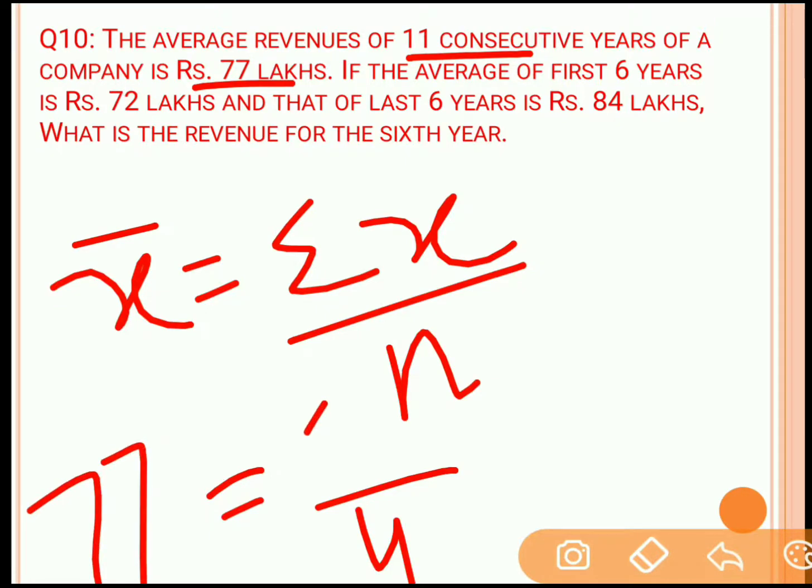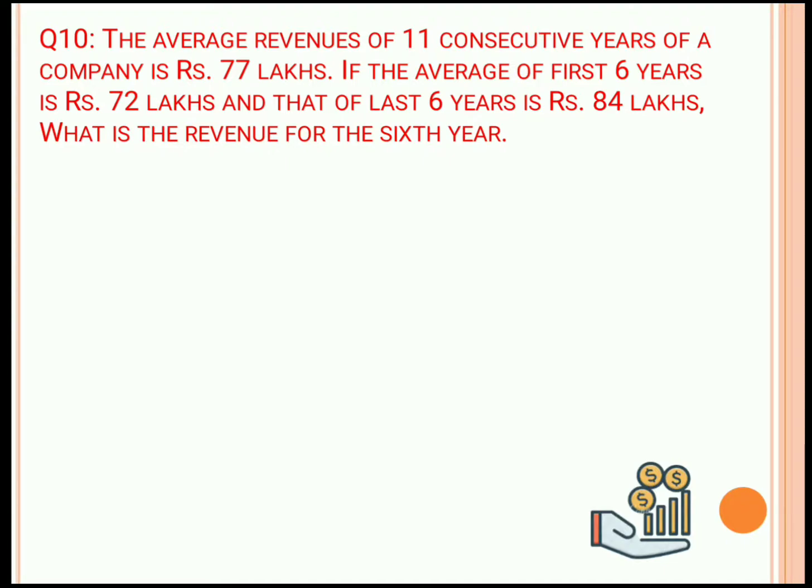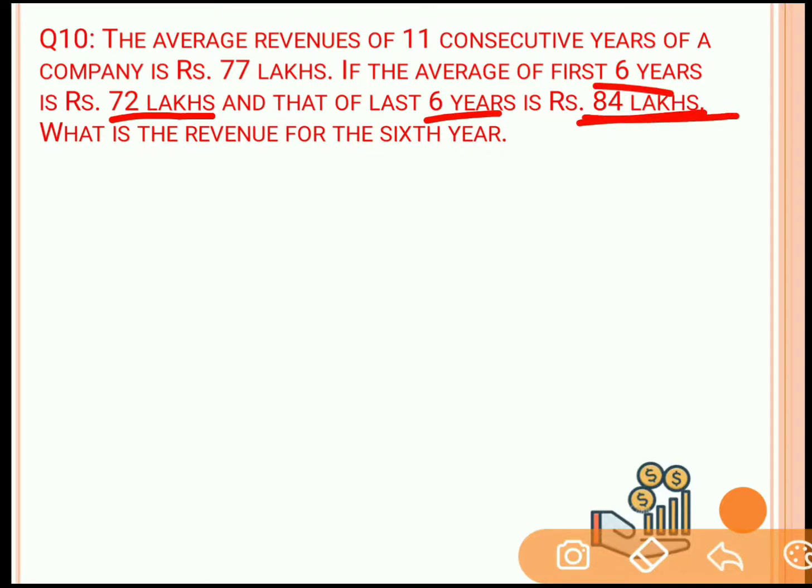So average is 77 and sigma x is the sum of the revenues of those 11 years. Now the sum of revenues of all those 11 years will be 77 into 11. Similarly, the average for the first 6 years is 72 lakhs. So the sum of revenue of the first 6 years will be 72 into 6. And that of the last 6 years is 84 lakhs. So the sum of the revenue for the last 6 years will be 84 lakhs into 6. Fine.